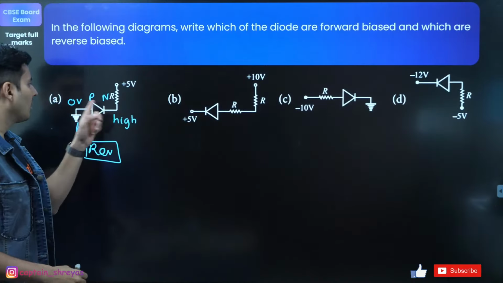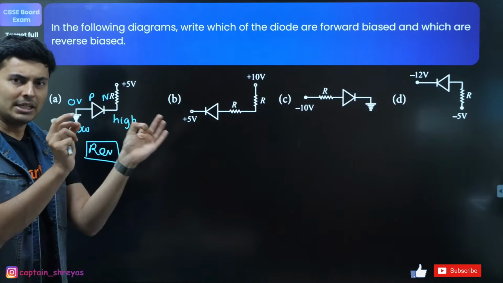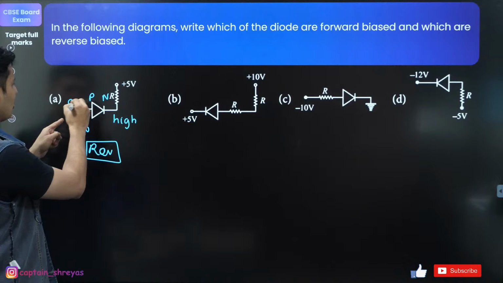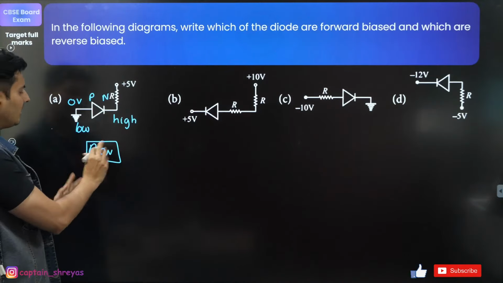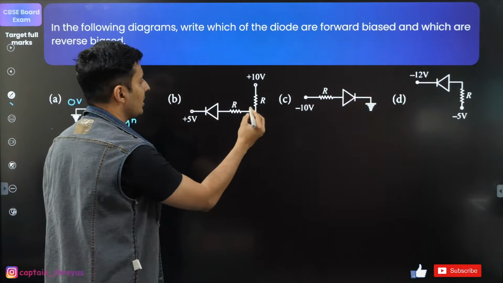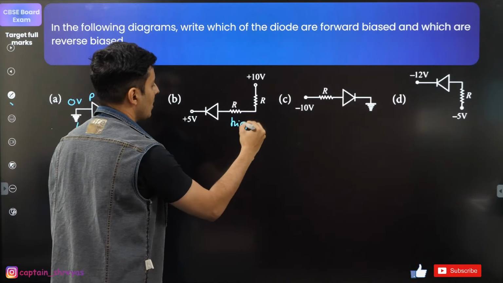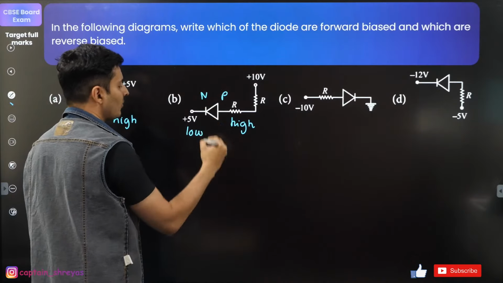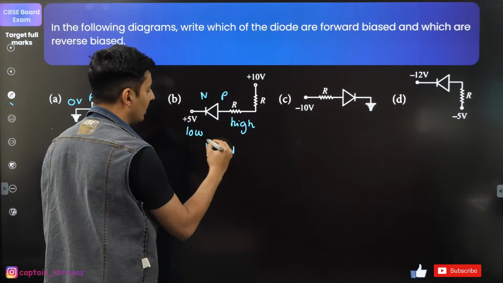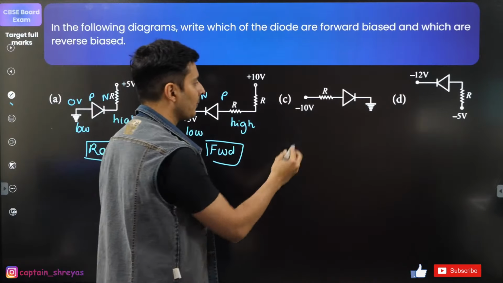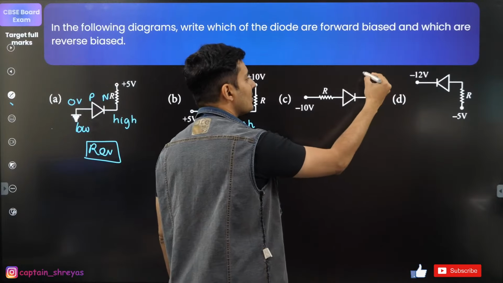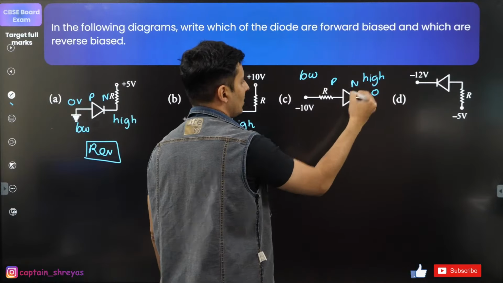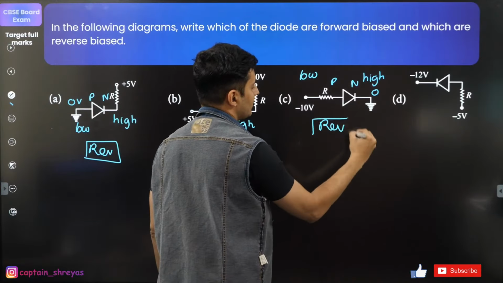Mark the values so that the teacher gets convinced that you have solved it properly. So when you write the answers, draw this diagram, show 0 volts and put 5 volts. This is PN, just say it is reverse. And same thing over here, this is basically high voltage and this is relatively lower voltage. This is P, this is N. So definitely this is going to be a forward bias. P to high, N to low. This is -10, this is 0. 0 is obviously higher and -10 is obviously lower. This is P, this is N. Obviously this is now a reverse bias.